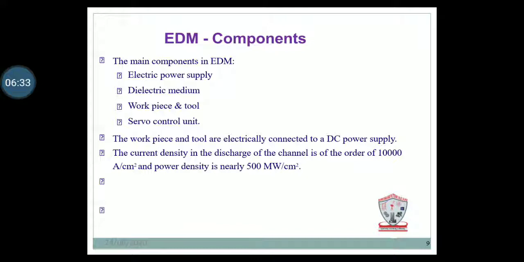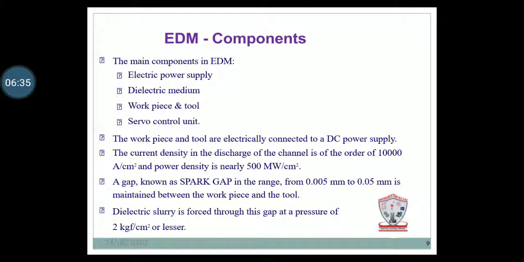The current density in the discharge channel is of the order of 10,000 amperes per square centimeter, and power density is up to 5 megawatt per square centimeter. The spark gap is in the range of 0.005 to 0.05 mm, maintained between the workpiece and tool. The dielectric slurry is forced through this gap at a pressure of 2 kg per square centimeter or lesser.